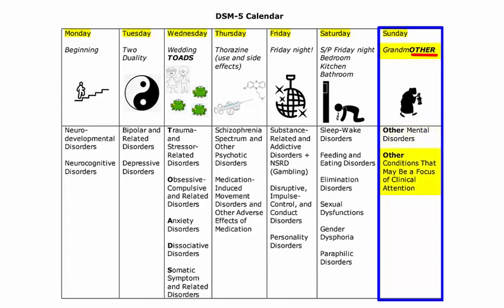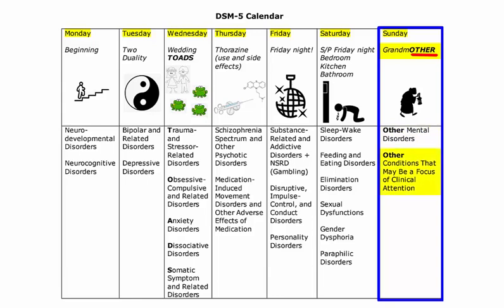Let's briefly go over what these other disorders consist of. The other mental disorders category includes disorders that do not meet full criteria for any of the previously described mental disorders. For example, specified or unspecified mental disorders due to another medical condition. An example of this would be dissociative symptoms secondary to temporal lobe epilepsy. This category also includes mental disorders in which symptoms are present but subthreshold for any mental disorder.